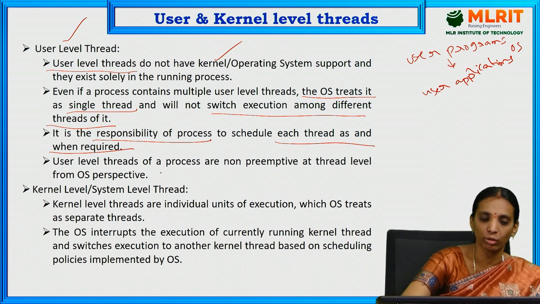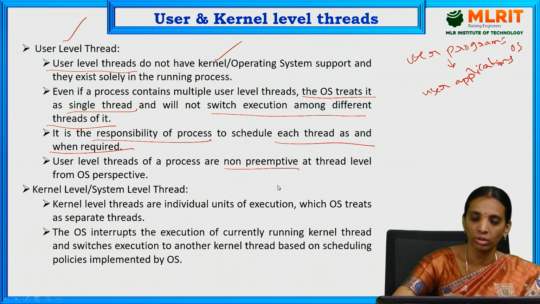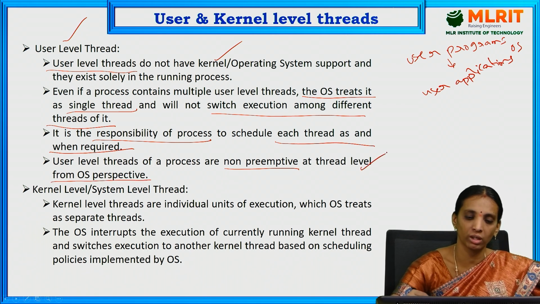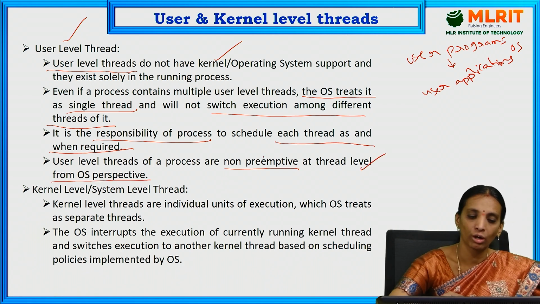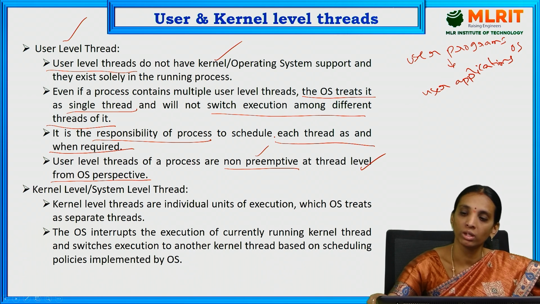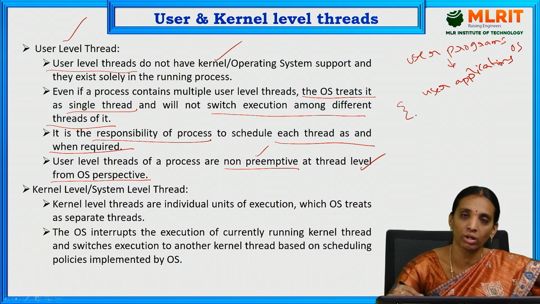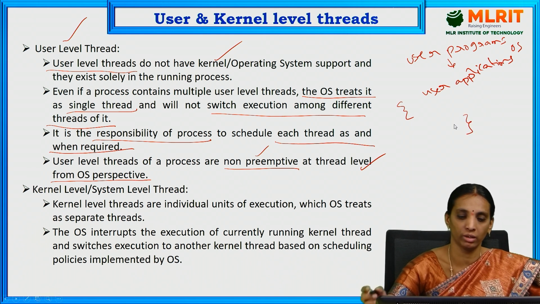User level threads of a process are non-preemptive at thread level from the OS perspective. Non-preemptive means it will not be interrupted in between. So once the process has started, till the completion of the process, it will not be interrupted.